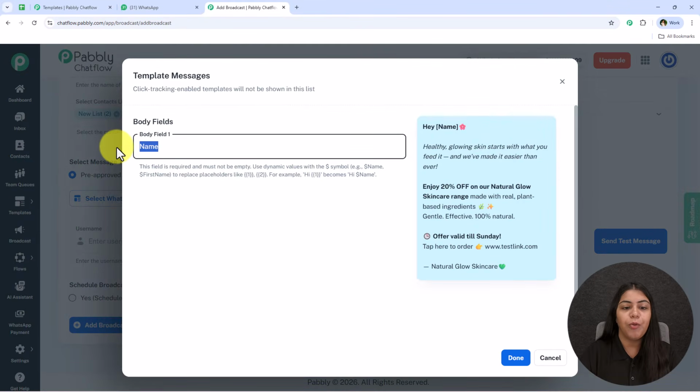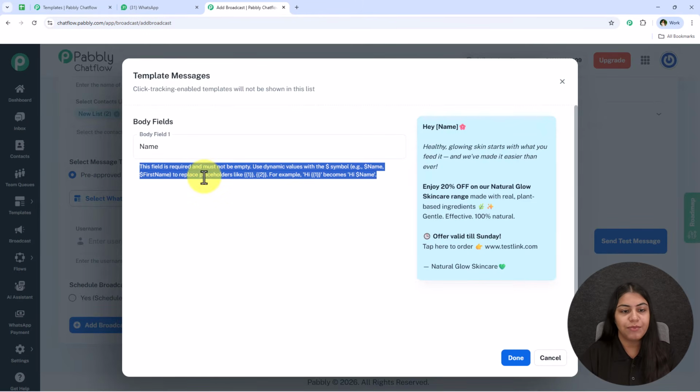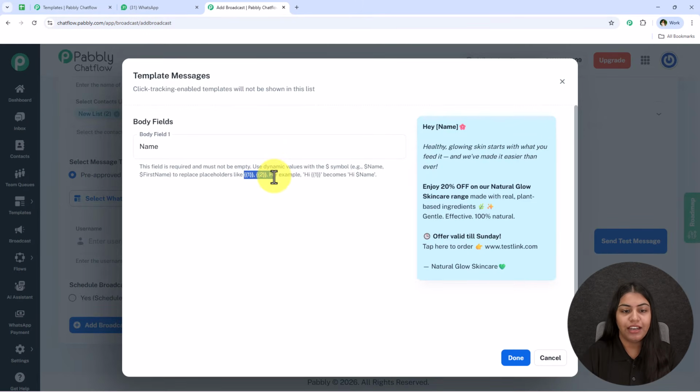Now it is asking me for body field 1. This field is required and must not be empty. Use dynamic with this dollar symbol, example $name, $first name, to replace the placeholders like 1 and 2. So what is this body field 1? Let's erase this demo which was written right over here, and as you can see now it is saying hey, in brackets 1. So what is this 1?